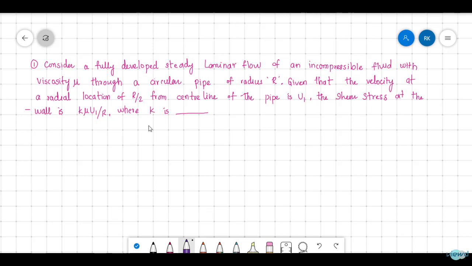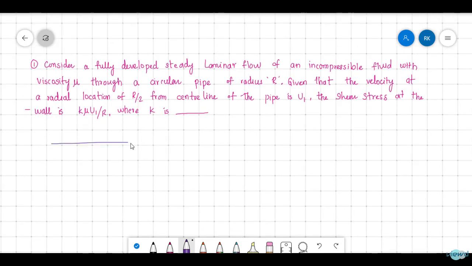Let us see some problems on laminar flow. The first question is, consider a fully developed steady laminar flow of an incompressible fluid with viscosity mu through a circular pipe of radius R, given that the velocity at a radial location of R by 2 from the center line of the pipe is u1. The shear stress at the wall is k mu u1 by R, where k is what?